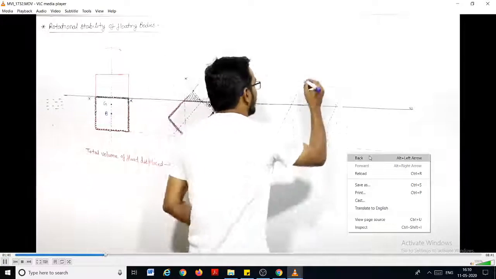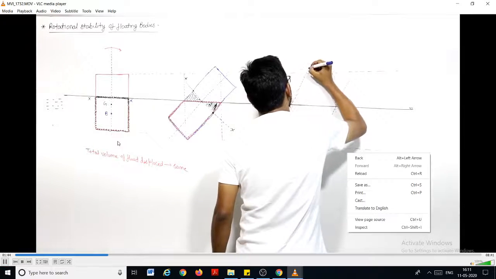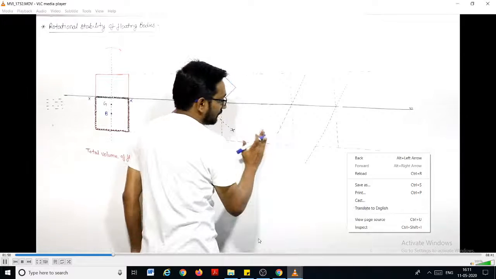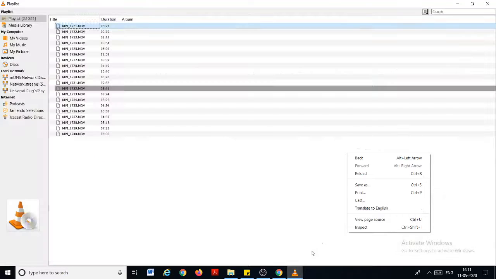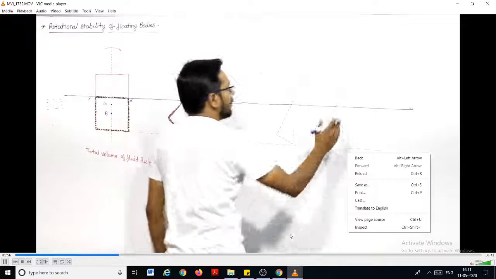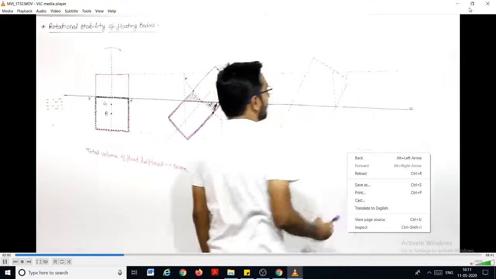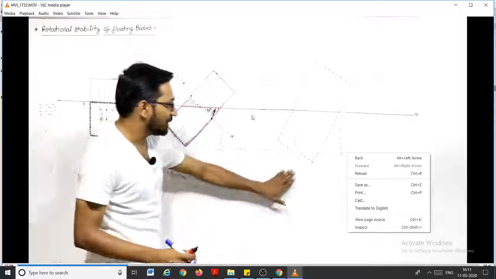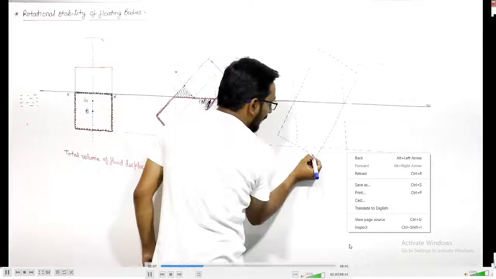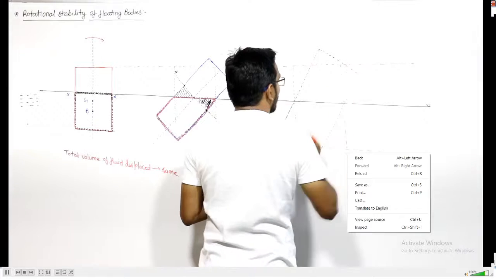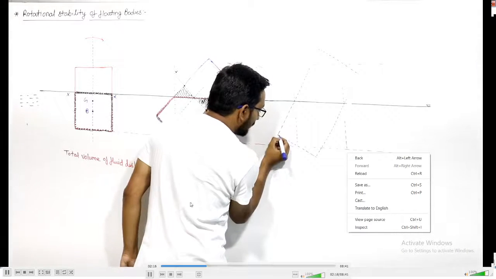So we can say that here this body is coming outside and on the right side the body is coming inside. This is the shape of the body after tilting. Now we have to see where the center of gravity and center of buoyancy are. We'll highlight it.